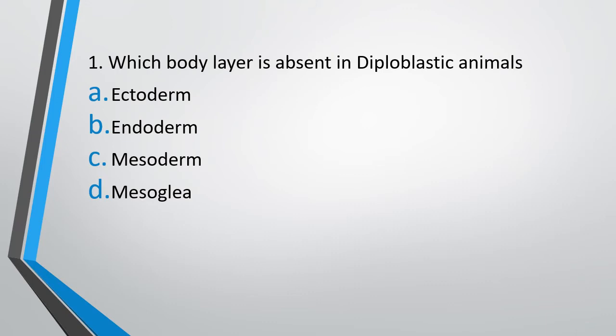The correct answer is option C, that is mesoderm is absent. The outermost layer is the ectoderm, then comes mesoderm, and then comes the endoderm in triploblastic animals. However, in diploblastic animals, the mesoderm layer is absent, and in place of mesoderm, there is something called mesoglia. So the correct answer is option C, mesoderm.